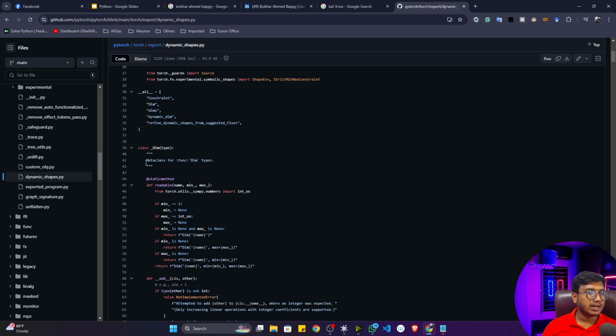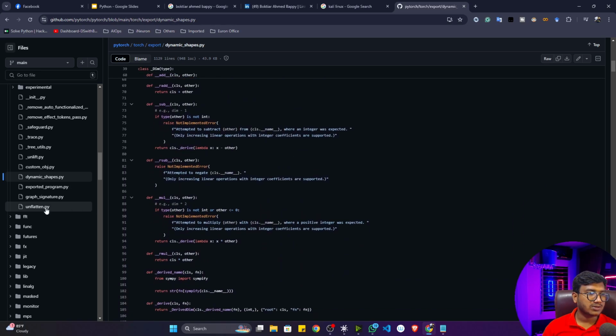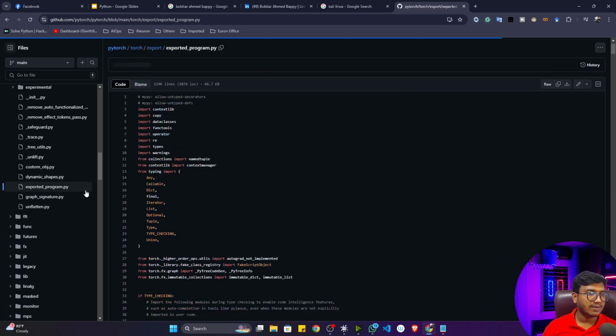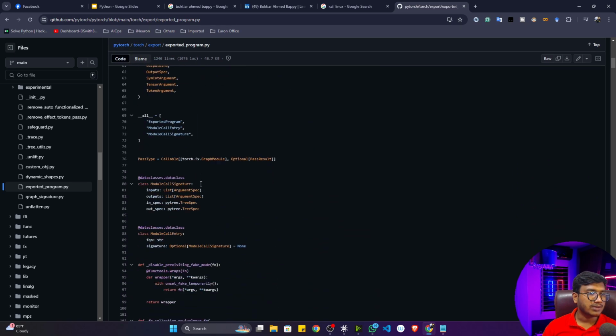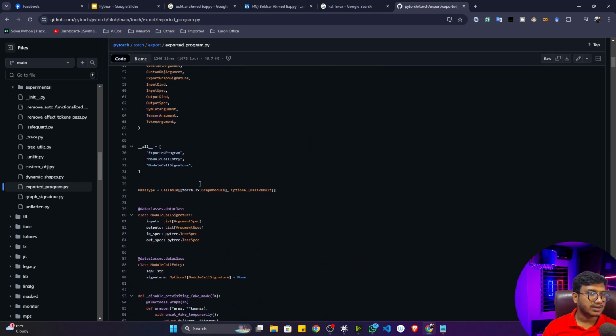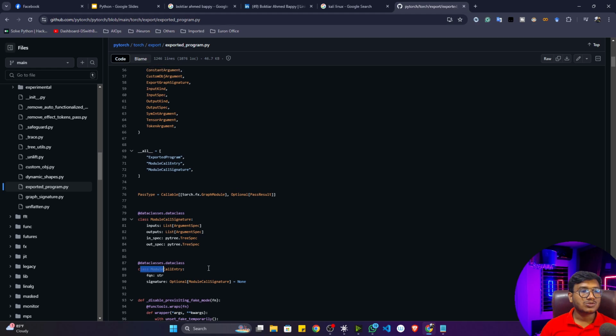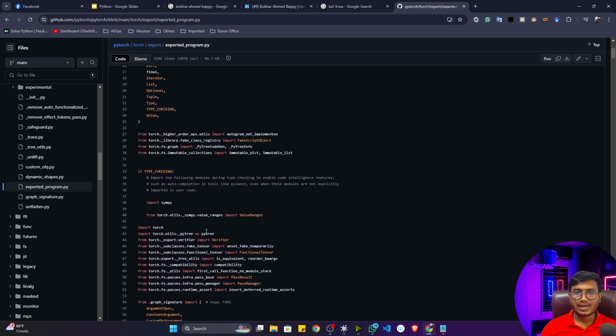Now here you will see they're using the class concept. If you open up any function, any code, you will see they're using the class concept. See, they're using the class concept. So this is called object-oriented programming concept here. So we'll also be learning these kinds of implementation, how we can do it.